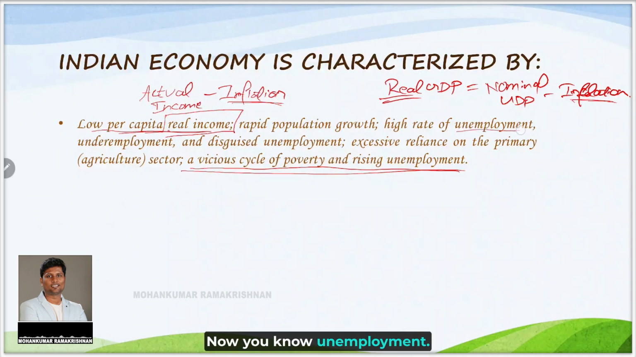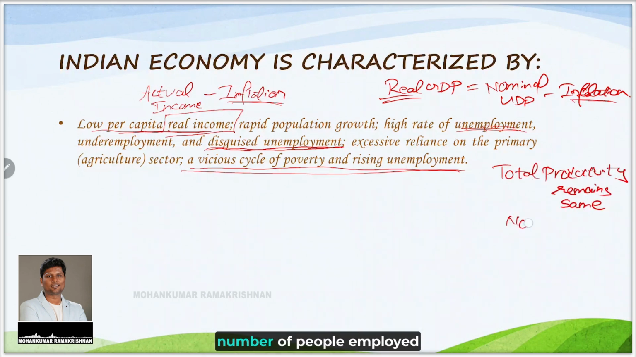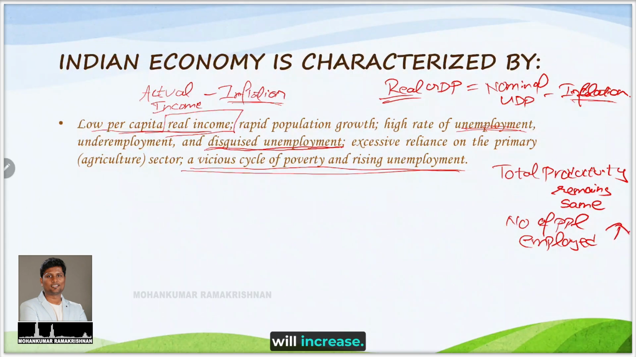Now you know unemployment, you know underemployment also, but there is this new terminology called disguised unemployment. What is this disguised unemployment? Disguised means putting a mask, camouflaging or pretending to something like that. So how this dictionary word disguised is used in this term, let me explain to you. Now disguised unemployment is an area where the total productivity remains same, but the number of people employed will increase.